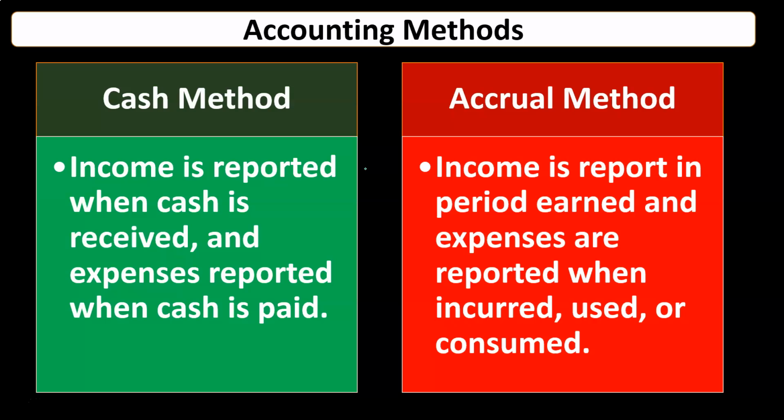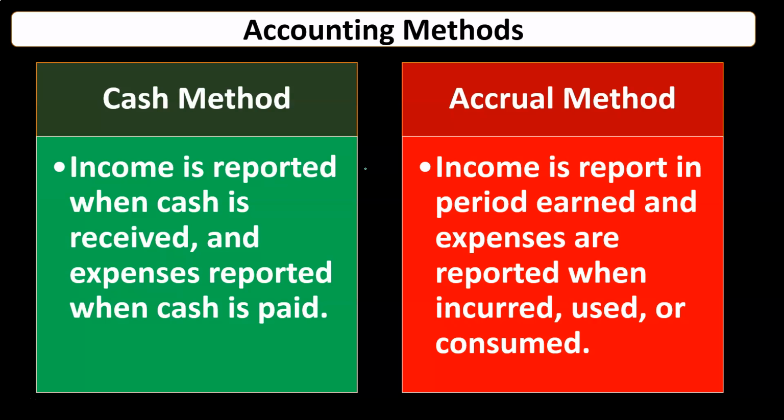Now you can see a weakness in this, however, because if I wanted to adjust when my income is going to be earned, and let's say I want to report less income this year and maybe more income next year, deferring when I will pay the taxes. If I was on a cash method and I had control over my cash flow, I would simply say, hey, don't pay me until next year. You owe me the money, it's an IOU, pay me next year instead of this year, and you can distort when the payments will be made, and then you can kind of distort the income. So that's the problem with the cash method.